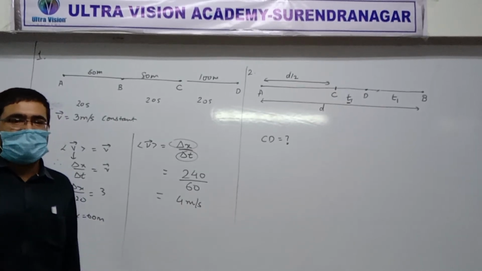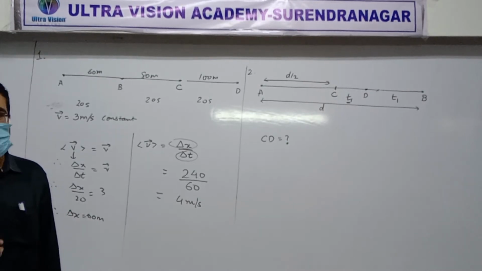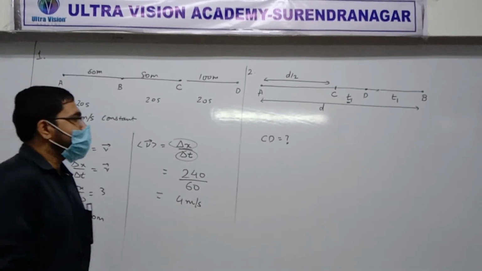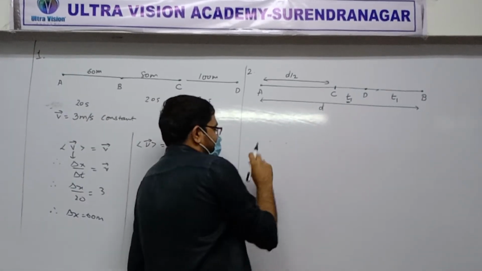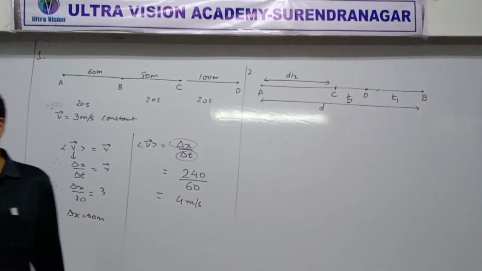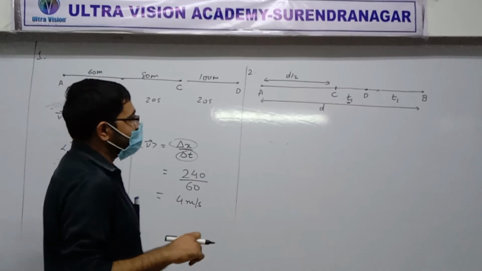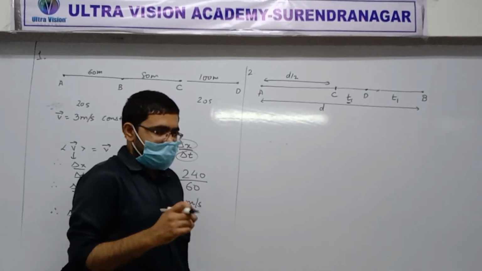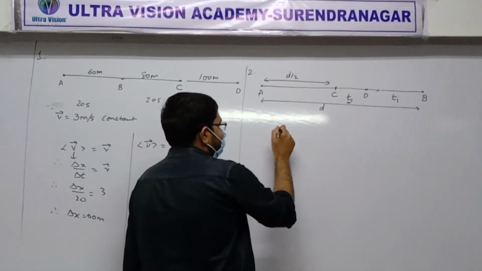Who can explain why her answer is right? Okay, let's see. Yes, Mantra, you want to say something? The time is T1, so the velocity is there into time. So it will be 4.5 into T1. Yes, correct. That's the right explanation.